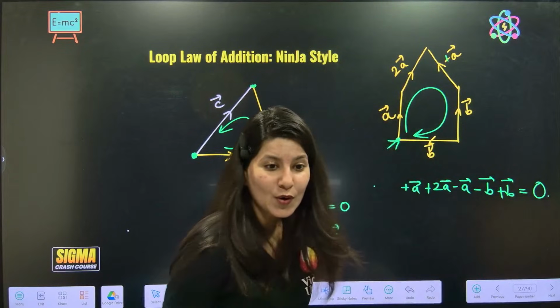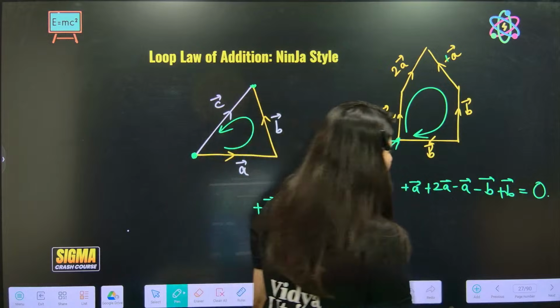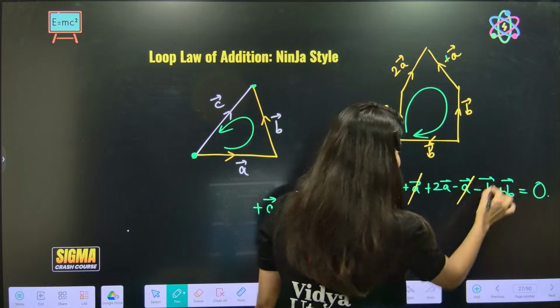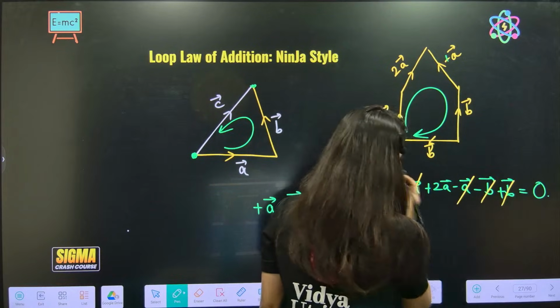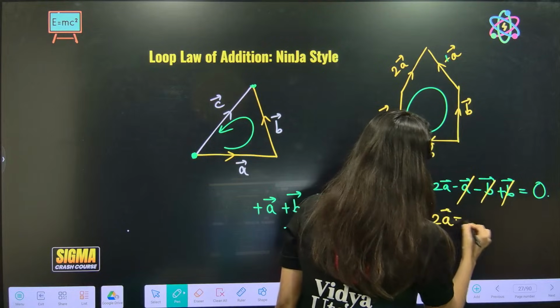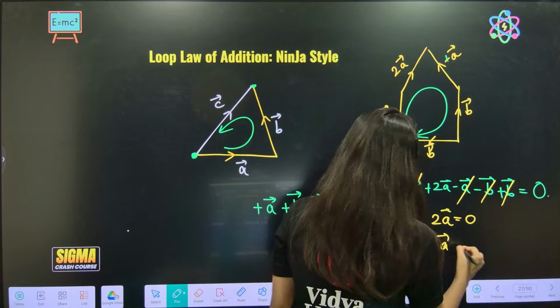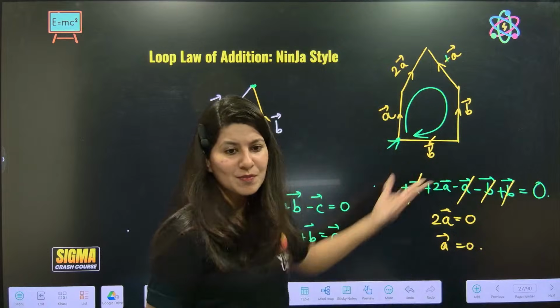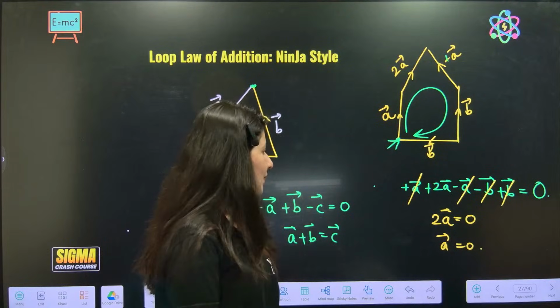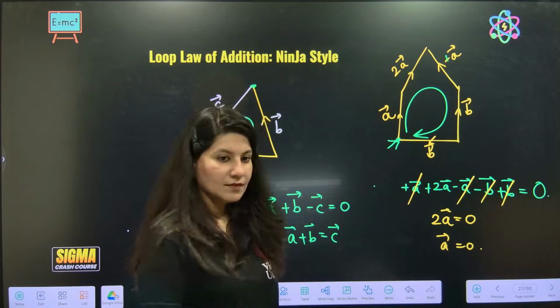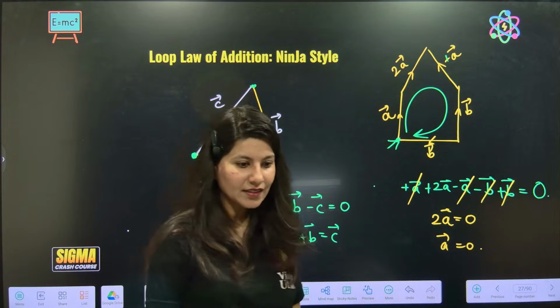This is your loop law. So minus A plus A cancel, minus B plus B cancel. So it is coming out as 2A is equal to 0. So that means A is also 0. Anyway, this was my created question. Okay, like that. Clear? Yes?